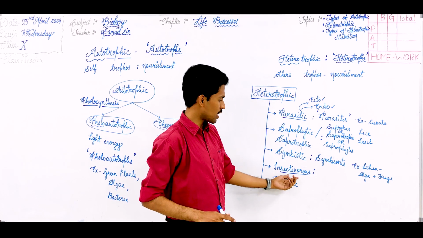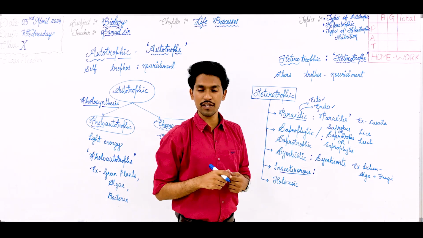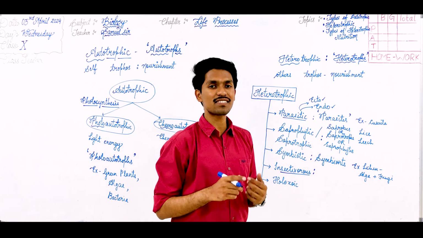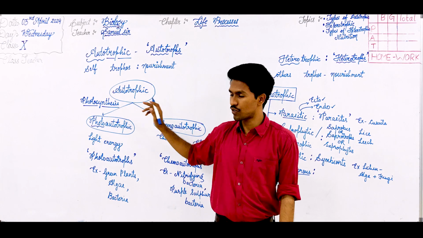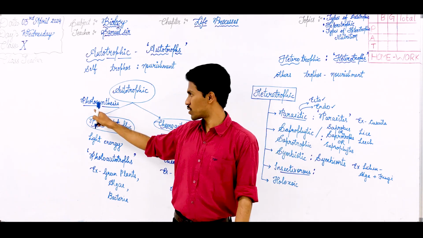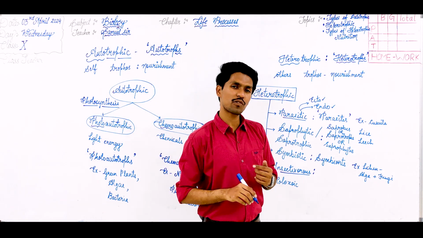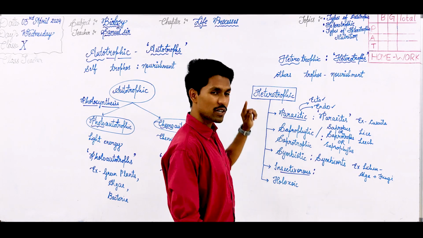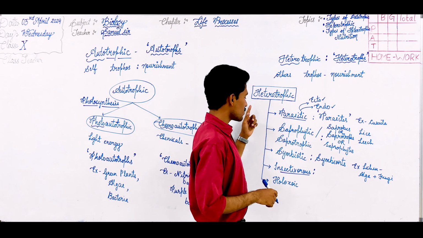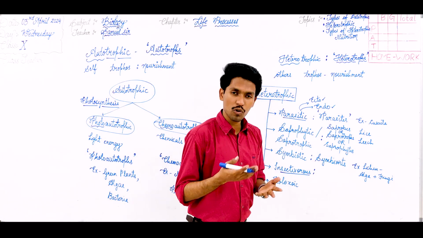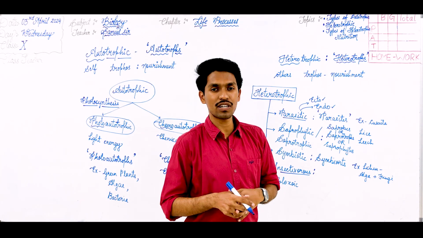Because insectivorous plants are also called carnivorous plants. These are insect eating plants. They are partially autotrophic in nature. They do perform the process of photosynthesis. Then a question arises, why do they follow the heterotrophic mode of nutrition? That is because these organisms grow in regions where there is nitrogen deficiency.